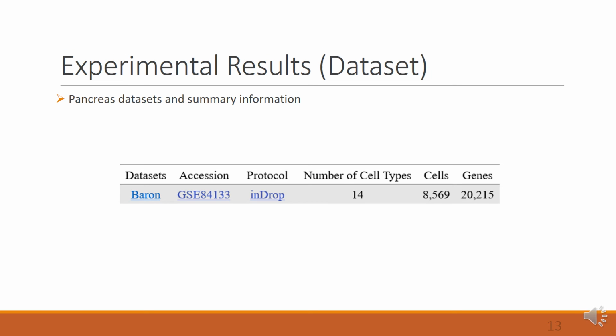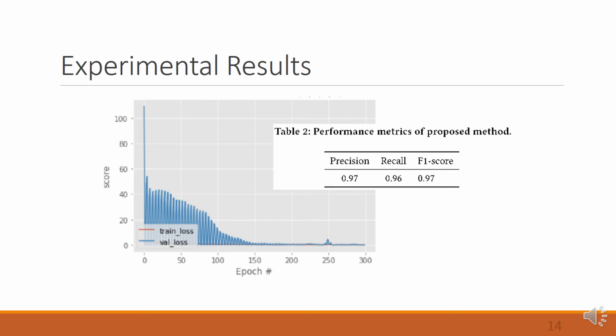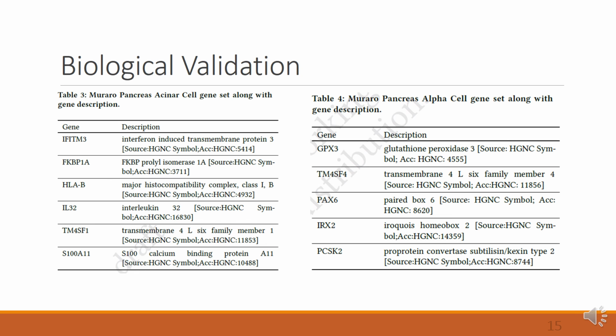All right, we have done some experimental results on the Baron dataset, which is a benchmark single-cell dataset of pancreas tissue, including 14 distinct cell types and around 8,000 cells and around 20,000 genes. For our dataset, we can see a trend in the number of epochs, how the error on the training set drops to go to 0 after a few iterations and epochs. And the performance metrics show 97% precision and 96% recall.